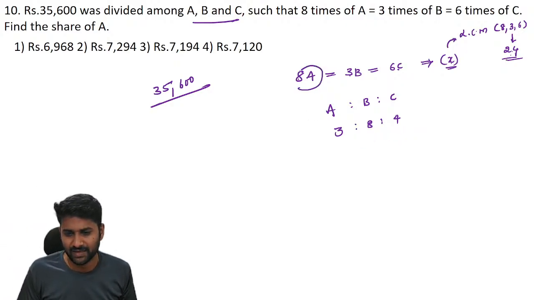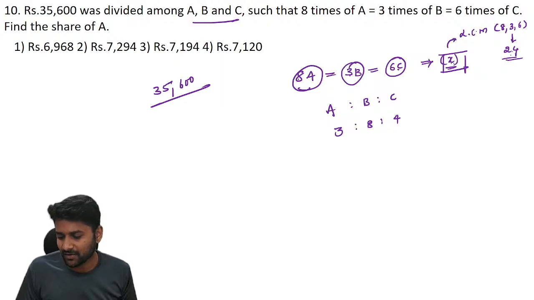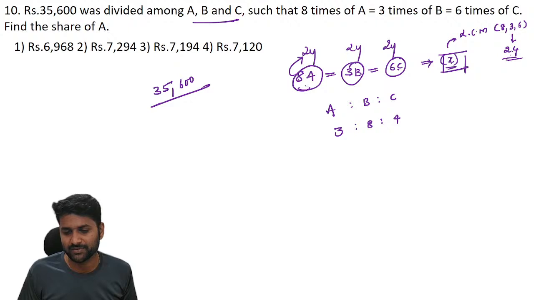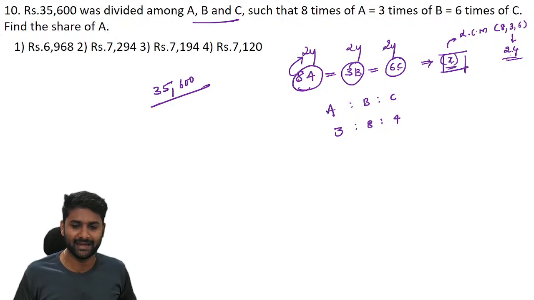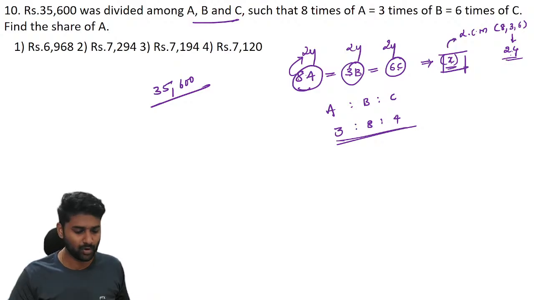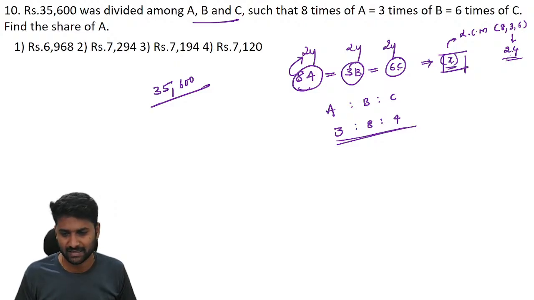See guys, we need the resultant of 8A, 3B, 6C to be the same. So there is one value we should replace. Instead of the unknown value, take the LCM of 8, 3, 6. Then you will get every time 24 units, 24 units and 24 units. And 8A becomes 24, means A is definitely 3. 3B is equal to 24, B is definitely 8. 6C is 24, C definitely becomes 4. The ratio of their investment is the same as profit. Why? Because if time is the same, then profits and investment are both equal.